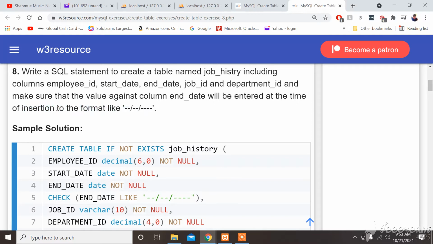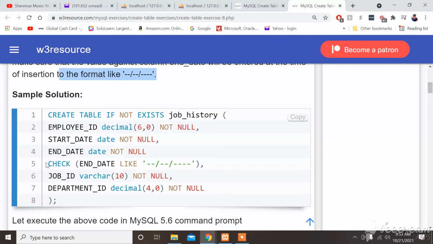To the format like blah blah blah. So copy this. That's basically what this whole line means. Oh, we can't even check it until we get to the insert. Okay, so that's that line. Alright, comma space, next line.